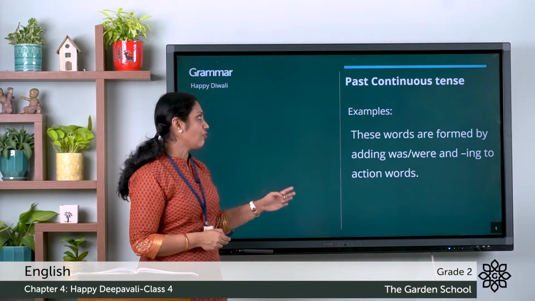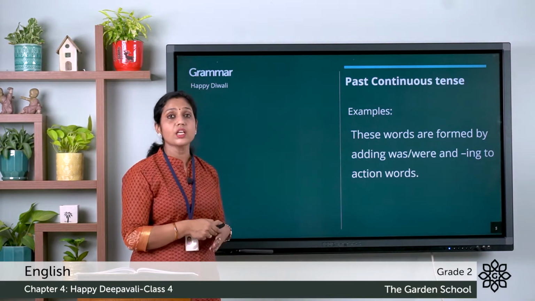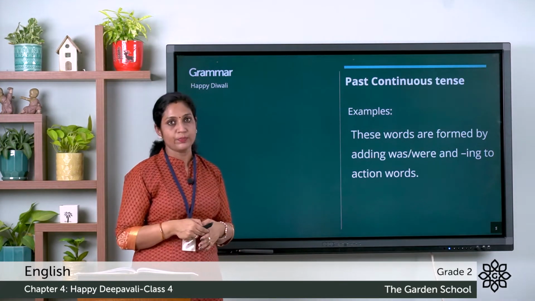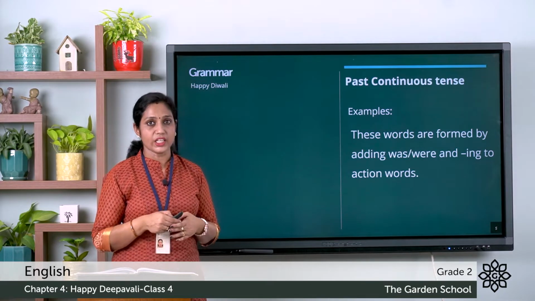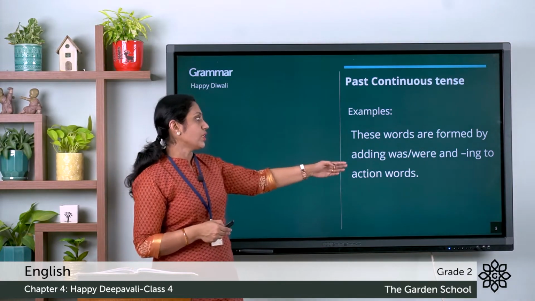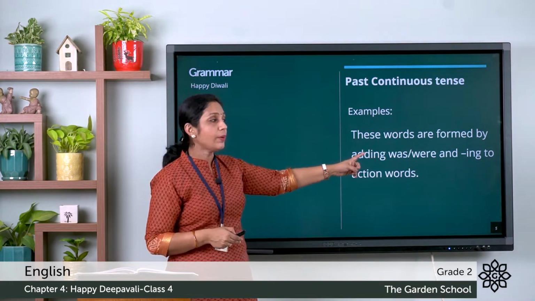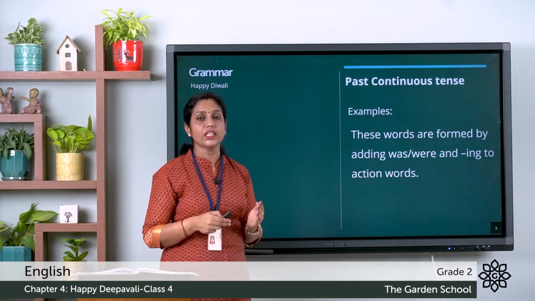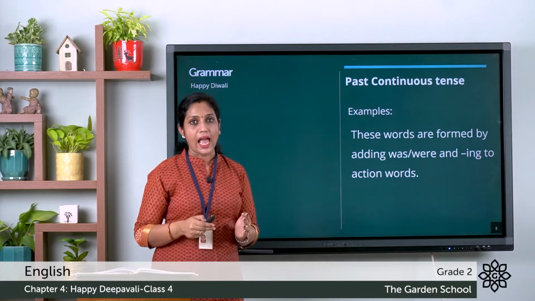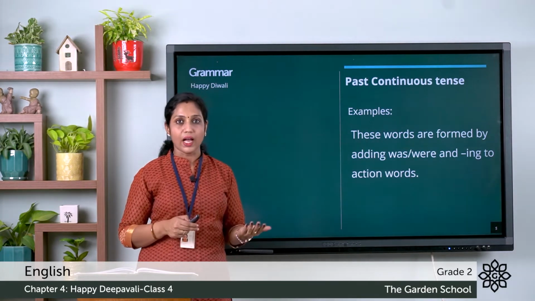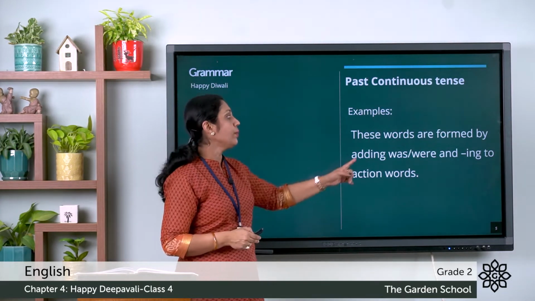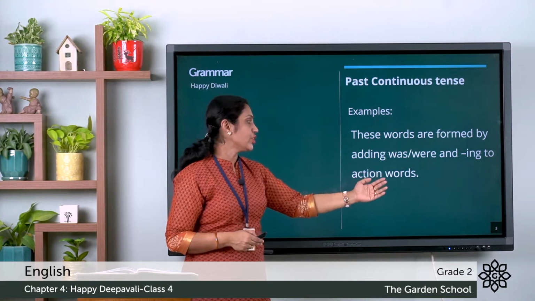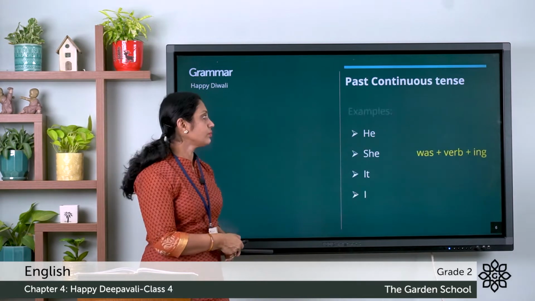These sentences are formed by adding was or were and ing to action words. So in the past continuous tense, these words are formed by adding the be verb was or were. In the present tense, we used the be verb is, am and are. In the past tense, we have to use the be verb was or were and also the ing to the action words.